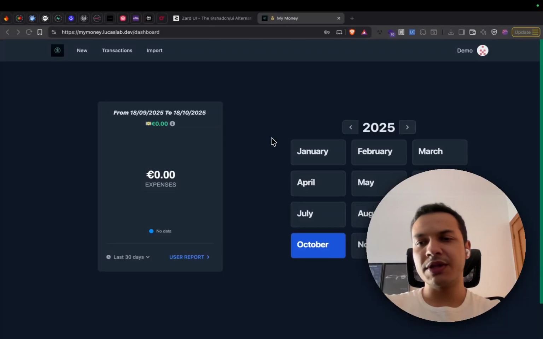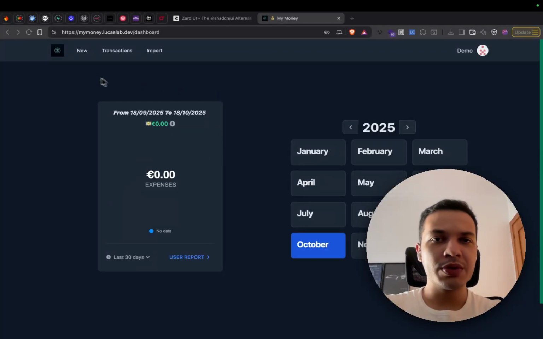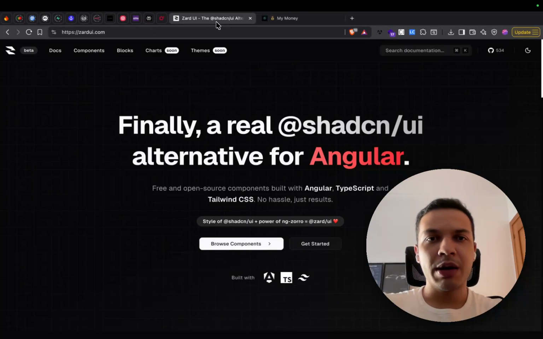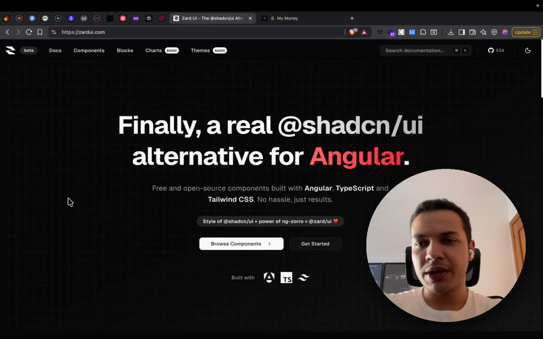I want to recreate this app with you using a new library for Angular. We use Angular for developing this, and the library is ZardUI, which is basically an alternative to shadcn, which is for the React world, Next.js, right? This is something really good.